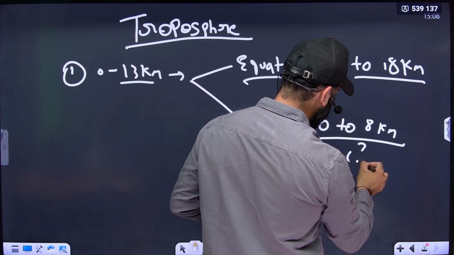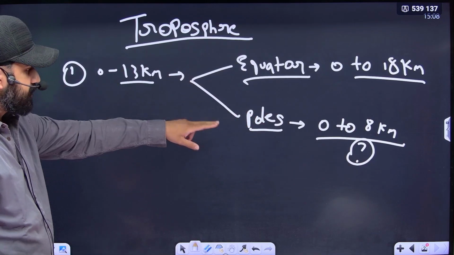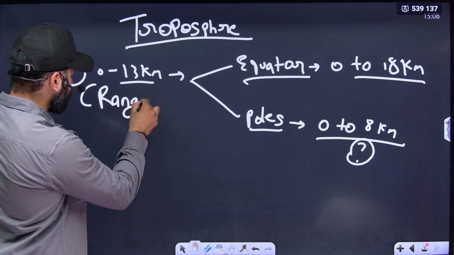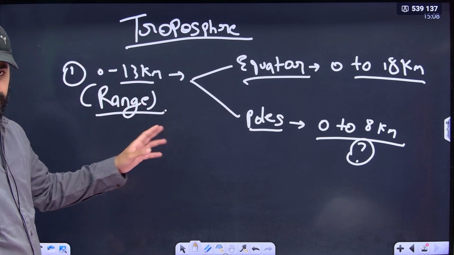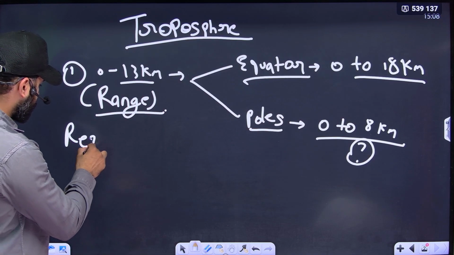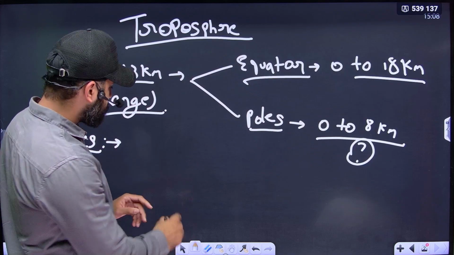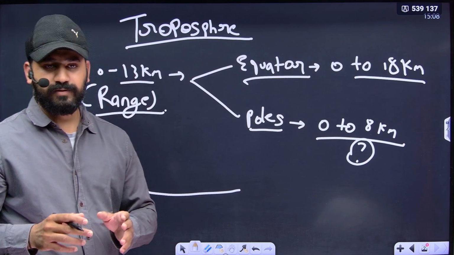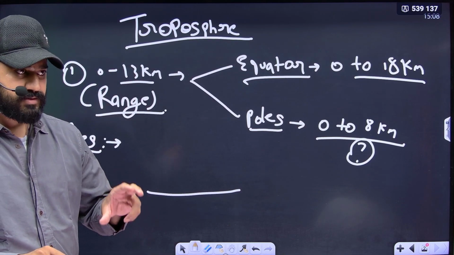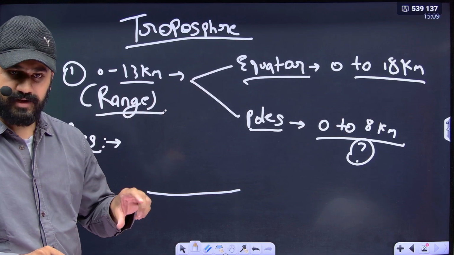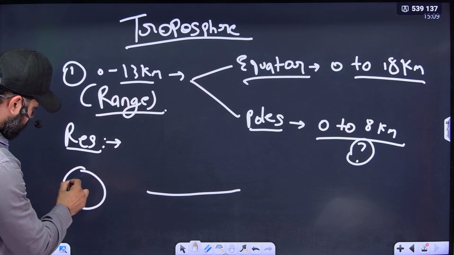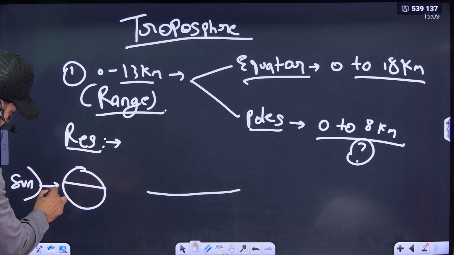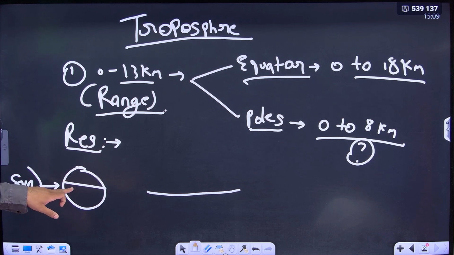Now why this difference in the ranges of troposphere at equator and poles? There are certain reasons. The first reason is convective currents. We know that when sun rays strike the earth, they are slanting at the poles, but they are directly striking at the equator. For example, this is the earth, this is the equator, these are the poles, this is the sun. Sun rays are directly at the equator, therefore the equator gets more heated.